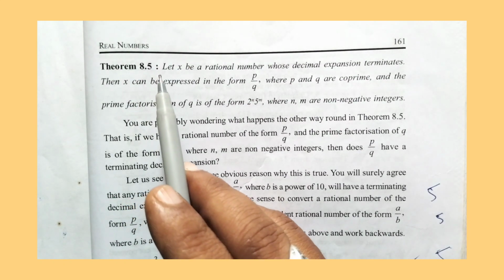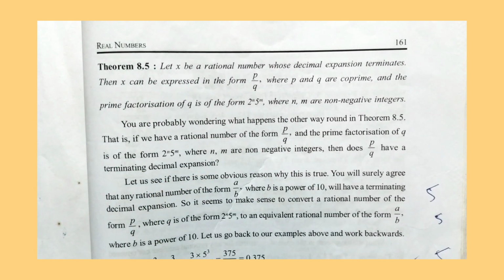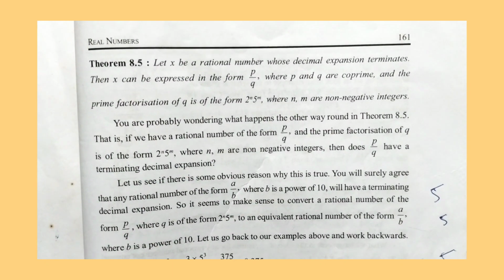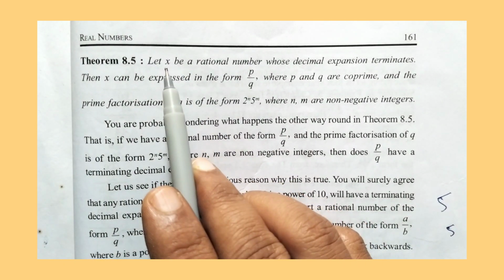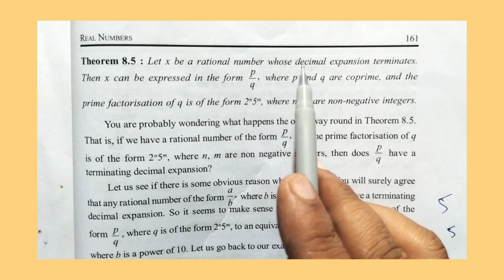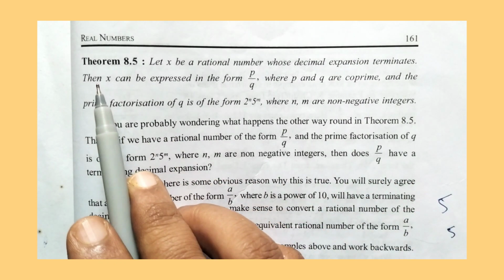So Theorem 8.5: let x be a rational number whose decimal expansion terminates.